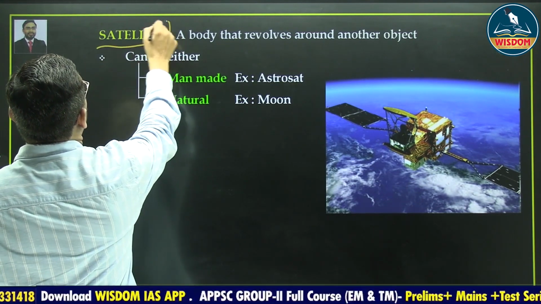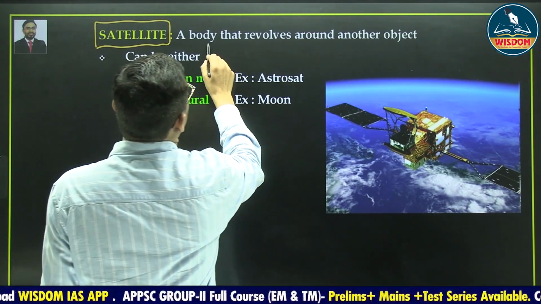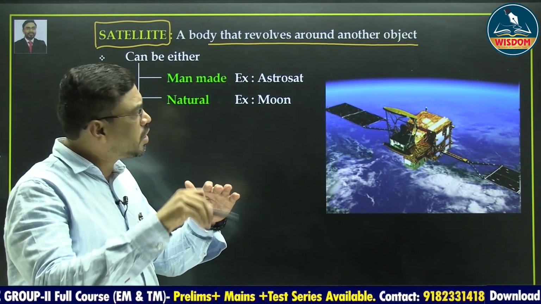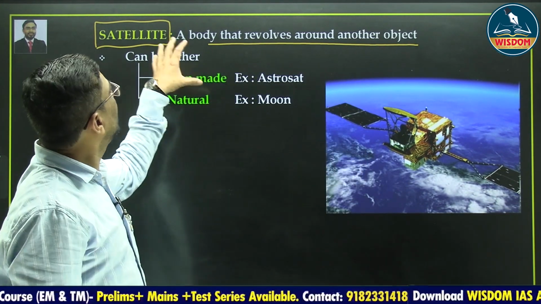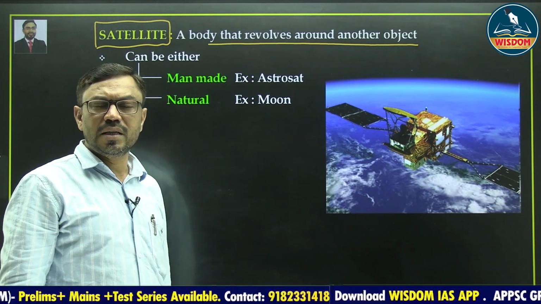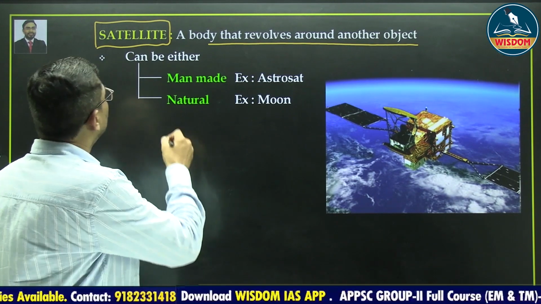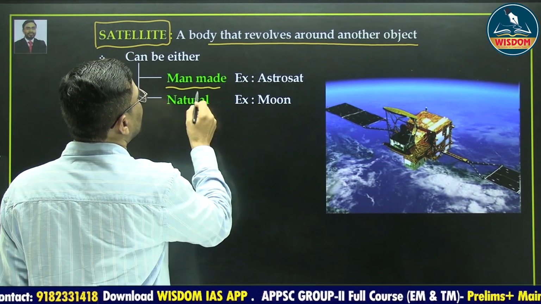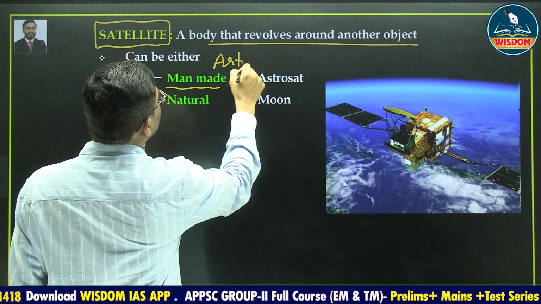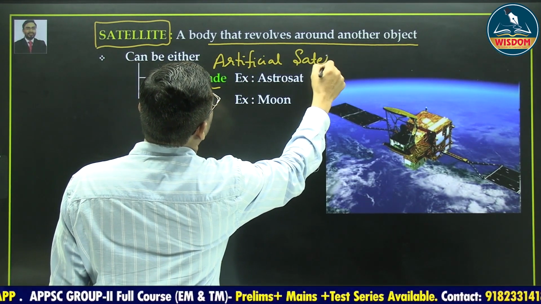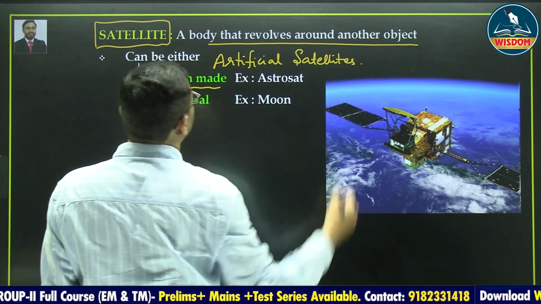And then satellite. Let us see satellite. What is meant by satellite? A body that revolves around another object. An object which revolves around another object is called as a satellite. These satellites may be of two types. It may be natural satellite or it may be man-made. These man-made satellites are called artificial satellites.